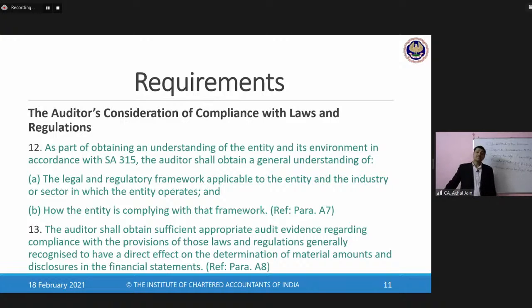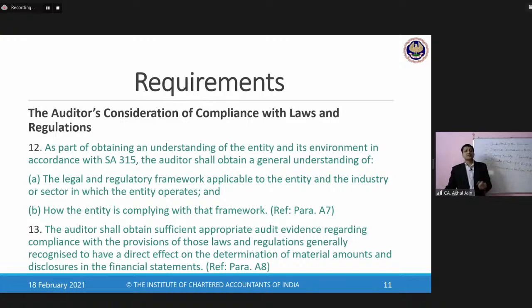Management may have a separate legal department, may have a separate secretarial department. In fact, to have a company secretary in place is mandatory for certain companies above a certain threshold. Correct? Now, this department of the management would be the one who would take care of all of these compliances. Secondly, management would also have established certain processes and procedures to ensure compliance with laws and regulations.